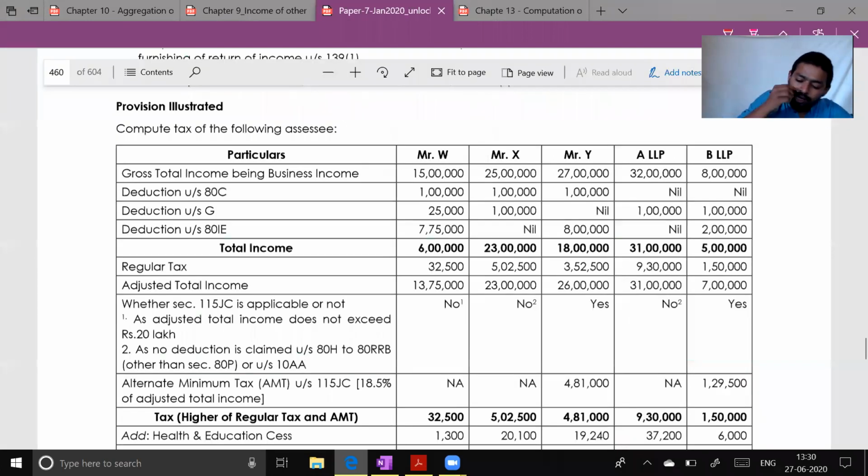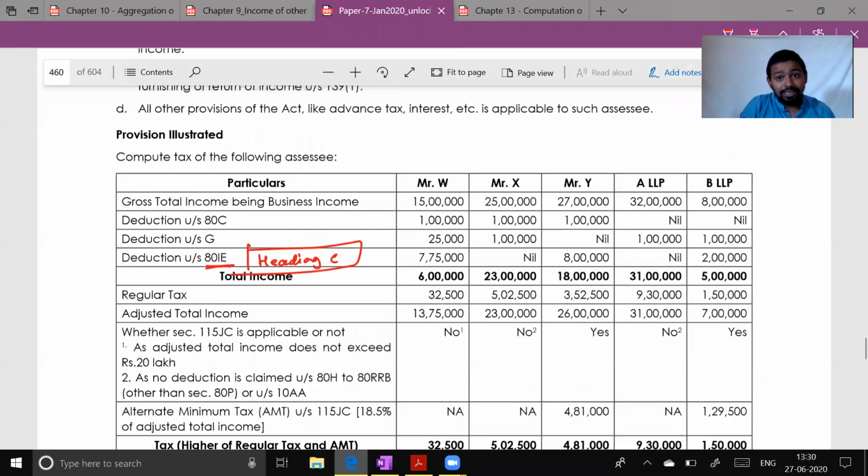So gross total income is 15 lakh rupees. Section 80C deduction 1 lakh rupees. Section 80G deduction 25,000 rupees. Okay. And this is a special benefit, the heading C, benefit of chapter 6A, and because of this, AMT will become applicable. So GTI minus 1 lakh minus 25,000, and minus this also, the taxable income will be how much? 6 lakh. The taxable income is 6 lakh.